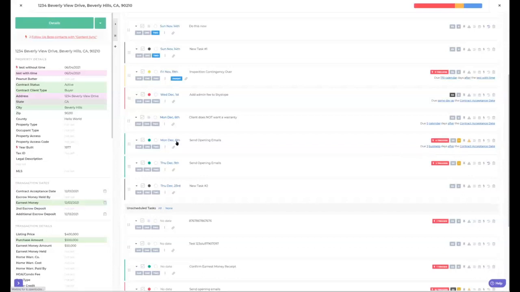And you can see it changed it all the way to December 6th now instead of, and I may have a weekend roll on this or something. And that's why it's not exactly 3 days, but 3 business days. Sorry. So it moved it out to December 6th now automatically.